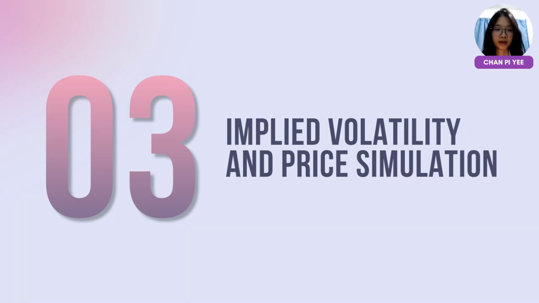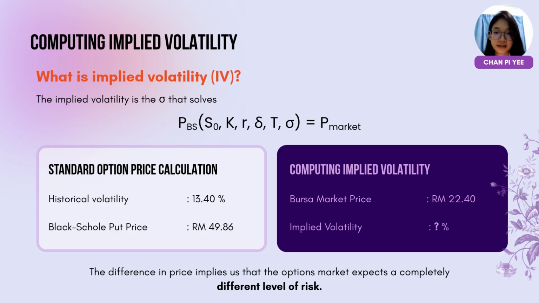Next, we move to implied volatility and price simulation. Our historical volatility is 13.4%, giving a theoretical Black-Scholes book price of RM49.86. However, the actual Bursa Malaysia settlement price is significantly lower at RM32.4. To analyze this clear pricing gap, we inverted the Black-Scholes formula using Excel Solver to back-solve for the market's implied